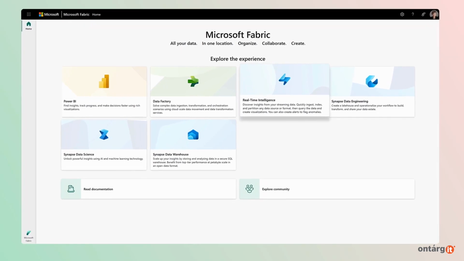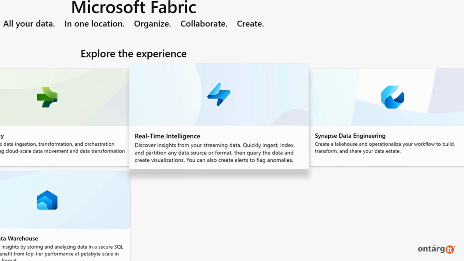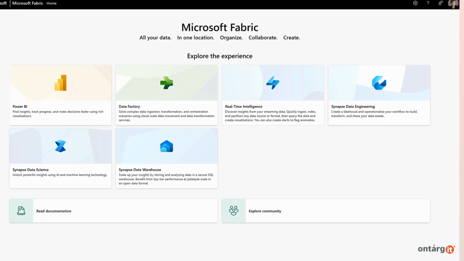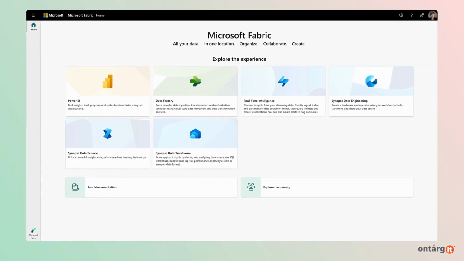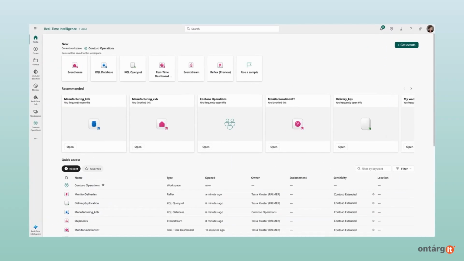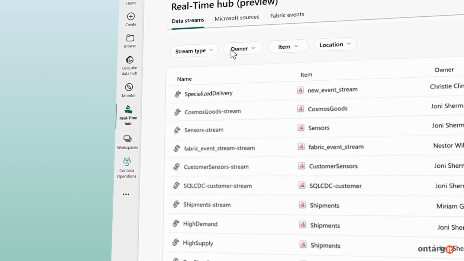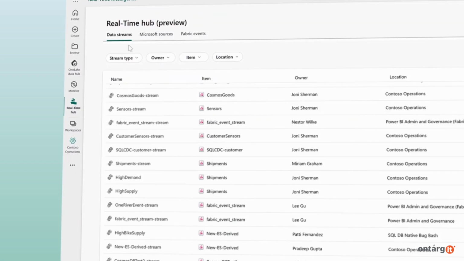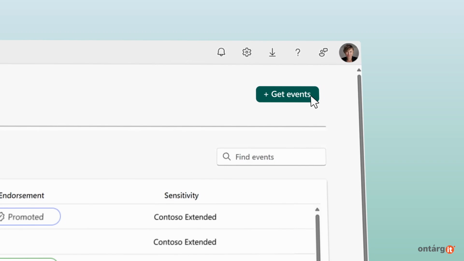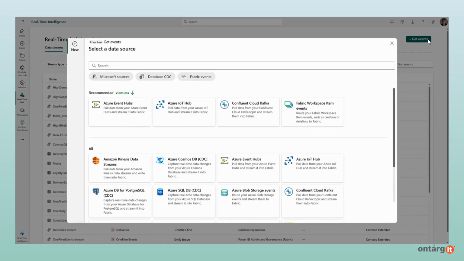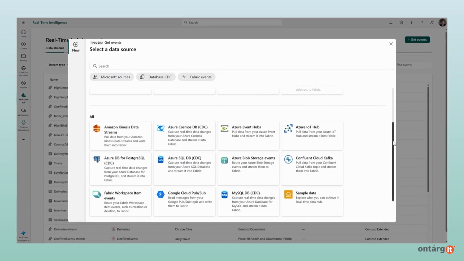Microsoft Fabric, an end-to-end solution empowering you to get instant actionable insights on streaming data, is now enhanced with real-time intelligence. It introduces a new rich governed experience to discover, manage, and consume event data across your entire company. Work with any data, both from Microsoft sources and across clouds, with a variety of out-of-the-box connectors.